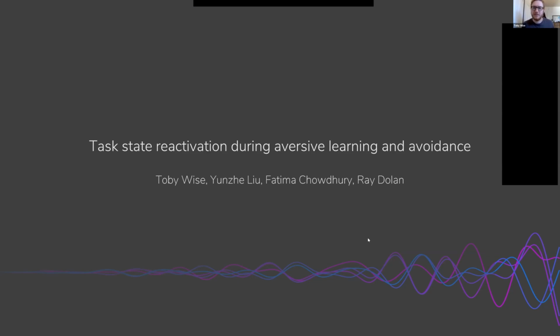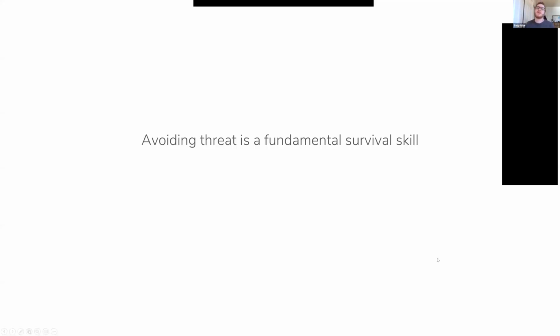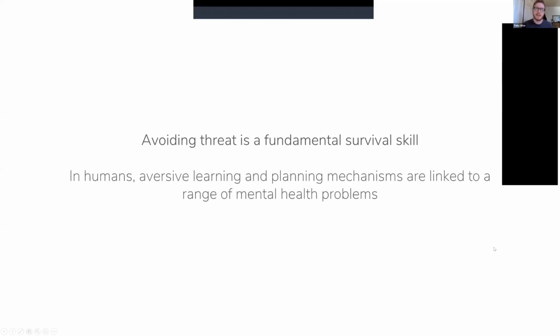So avoiding threat is really a fundamental survival skill. We wouldn't have made it as far as we have as a species if we weren't able to avoid threats to our safety. And on the flip side, as much as it might be helpful in helping us survive, these processes that help us avoid threat are thought to be important in many mental health problems such as anxiety and depression.